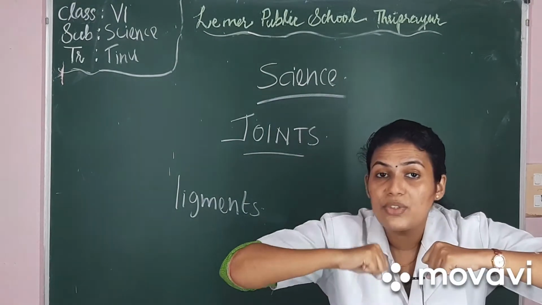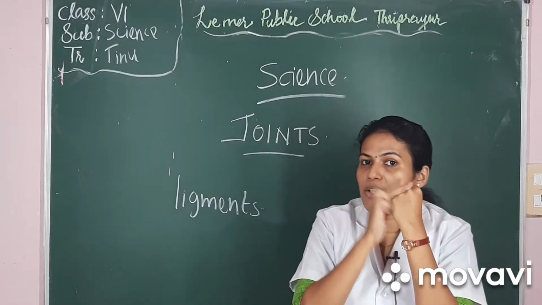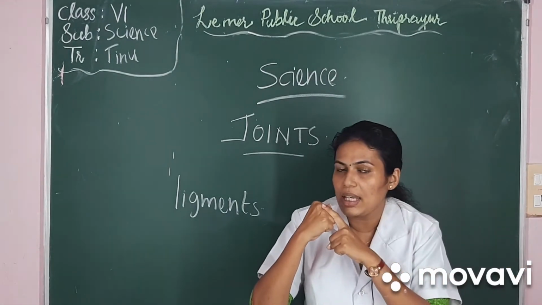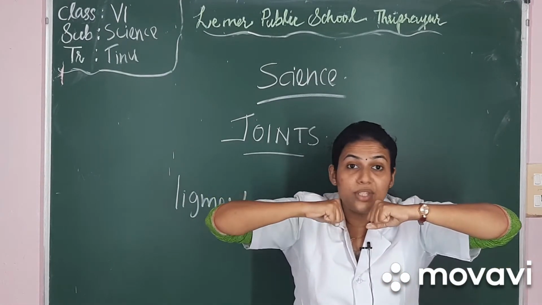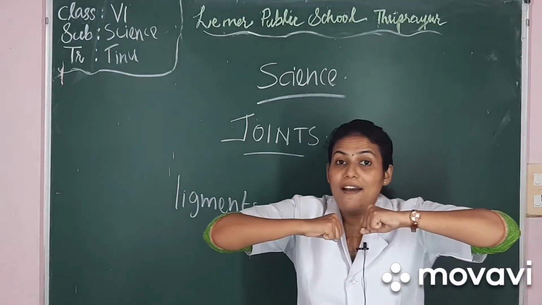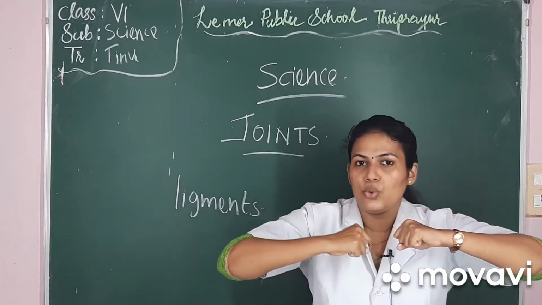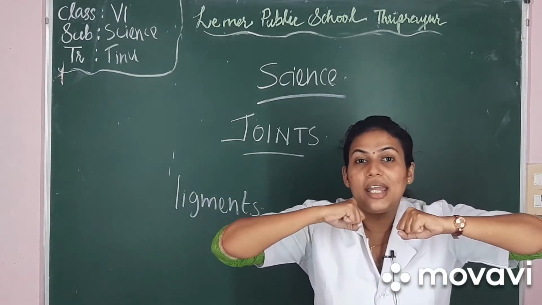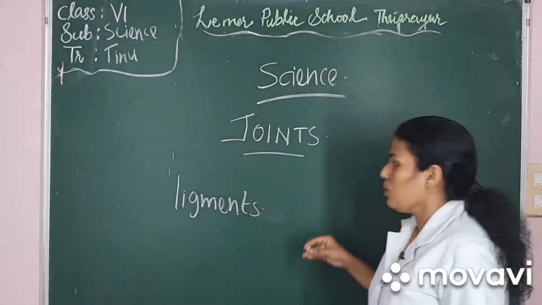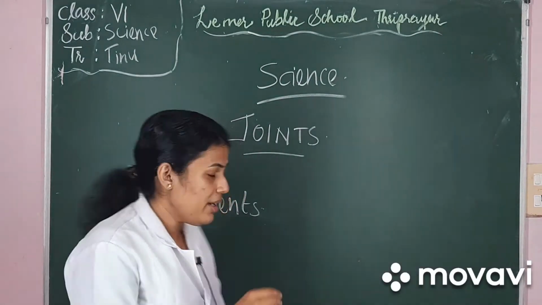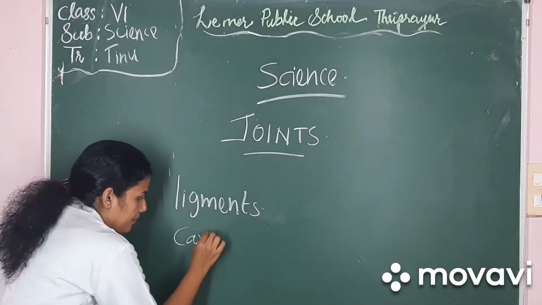Now the end of these two bones, so this is the end of the first bone and this is the end of the second bone. The ends of these two bones have a tough and elastic type of tissue, and that region is called cartilage. So what is it called? Yes, cartilage.